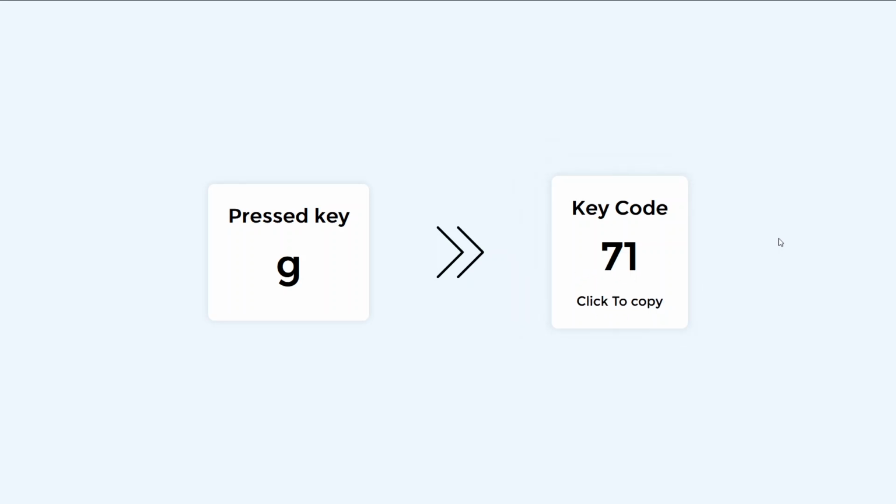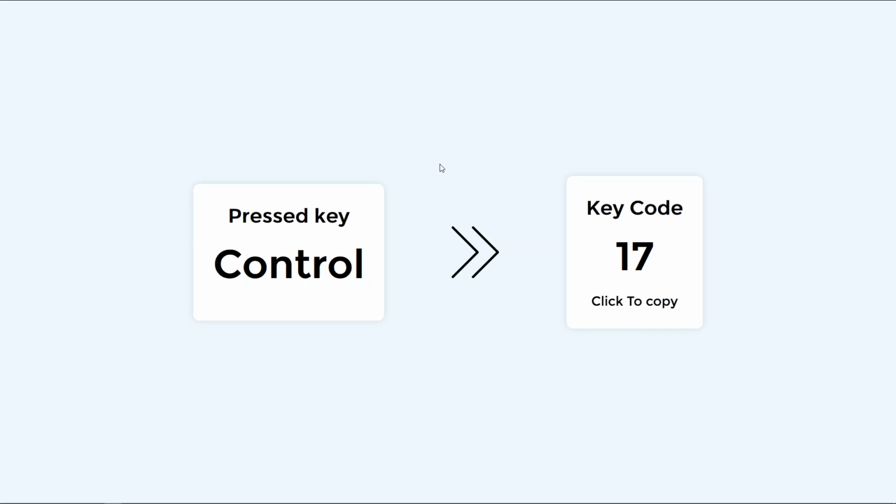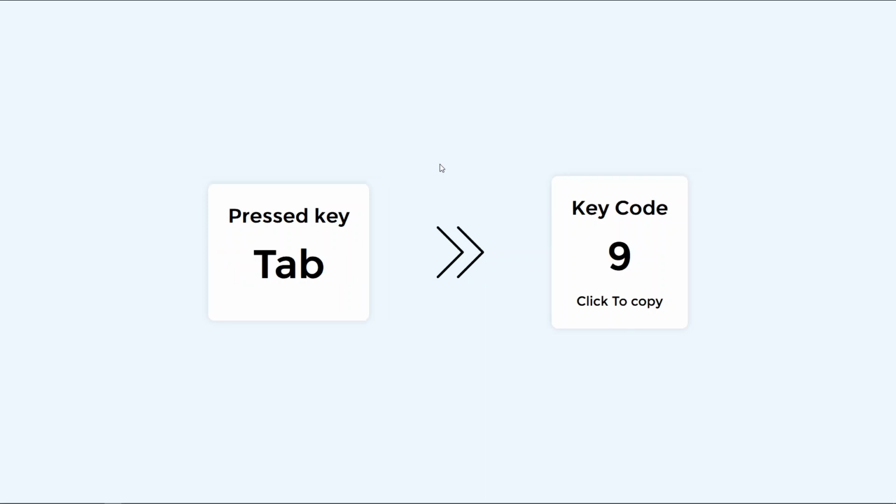Whenever I click, as you can see, I already copied it to my clipboard. Now I can paste it wherever I need it. From this app we can get the key code for any character, I just need to press the key. Let's say I want the key code for the tab. I just need to press the tab. Now as you can see, the key code for the tab is 9 and I just copy it.